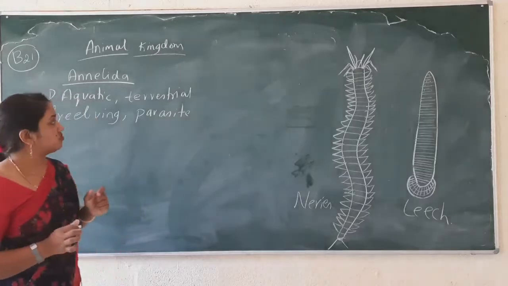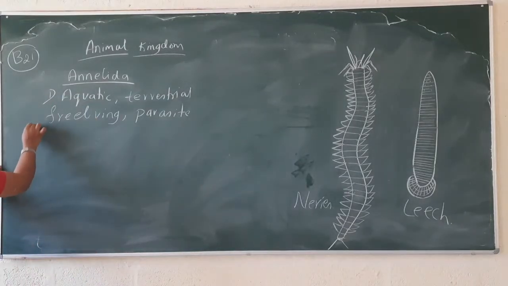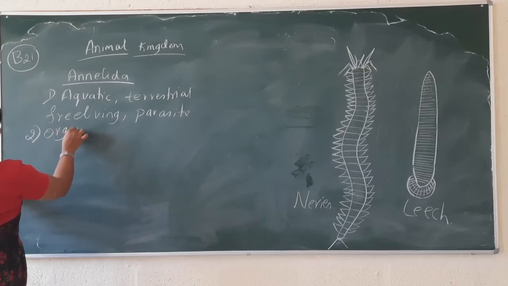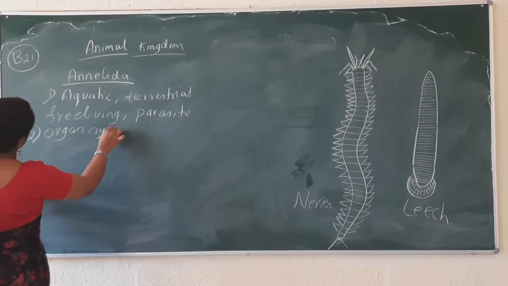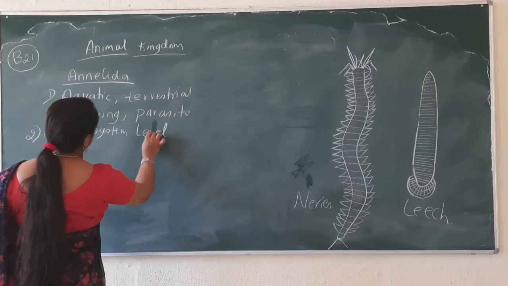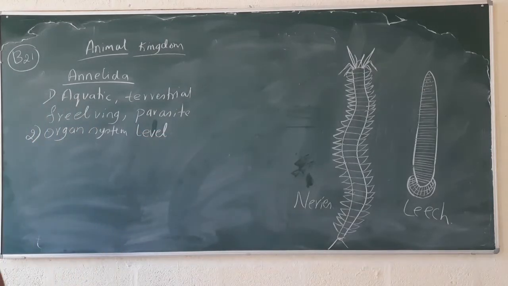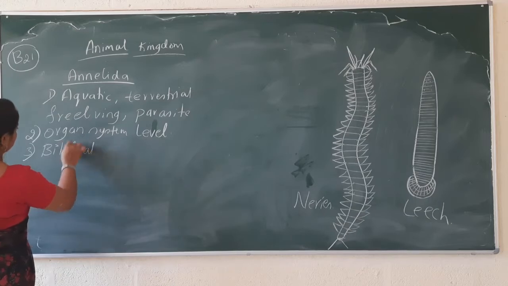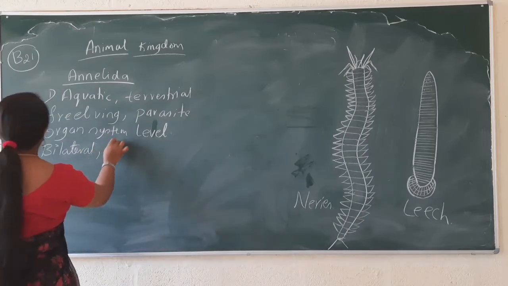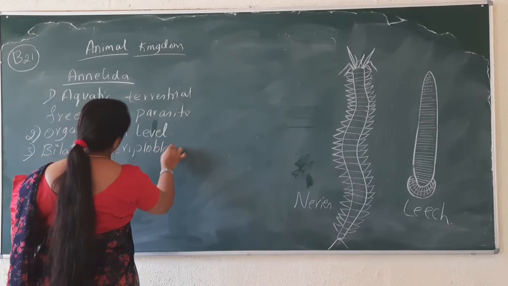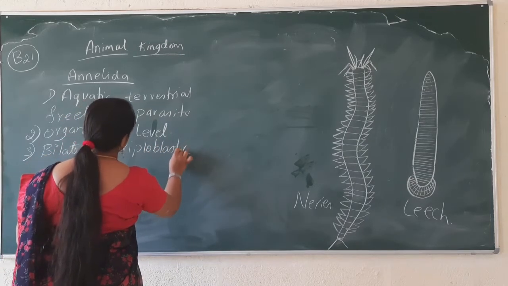All right. So the next character of this phylum is they bear organ system level of body organization. The symmetry is bilateral symmetry and they have three layers: triploblastic.